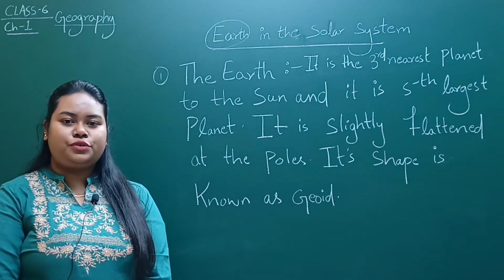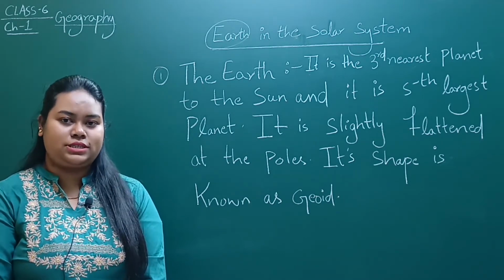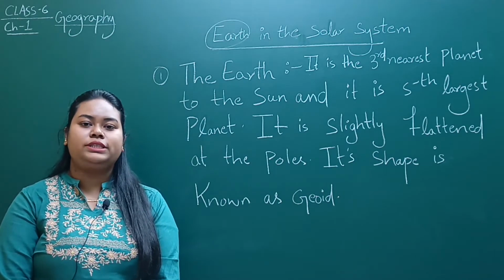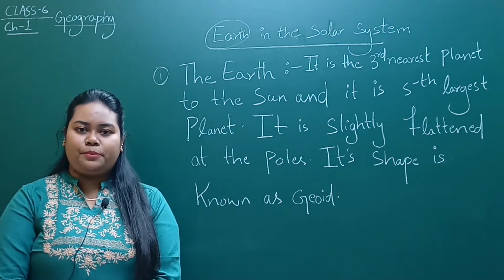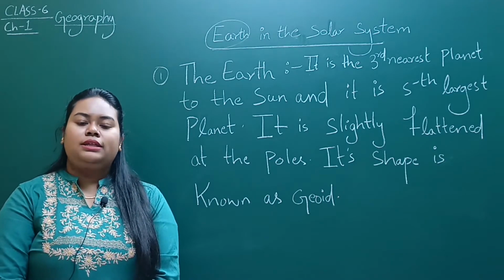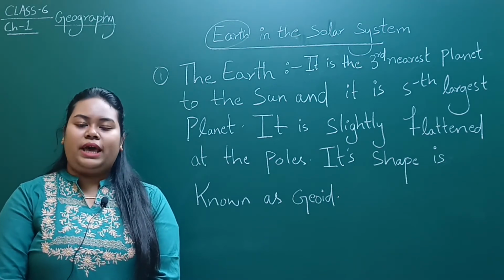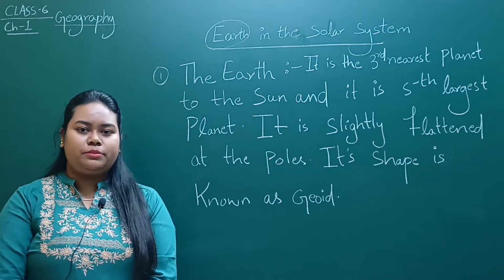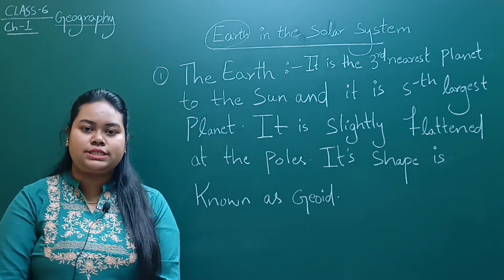First of all, we should know what the term Earth means. Earth is a biosphere where all living beings and non-living things exist. For example, living beings include human beings, plants and animals. Non-living things include man-made things like roads, vehicles and buildings.